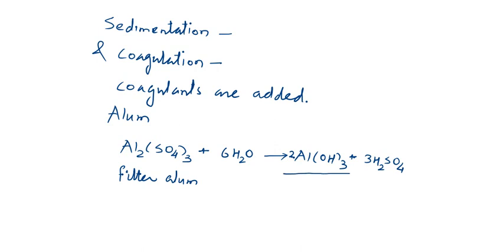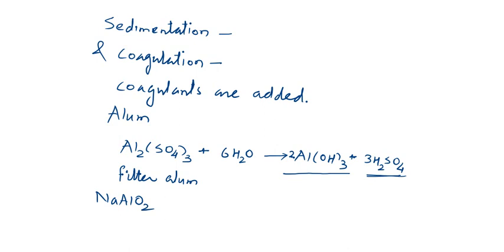A few other examples we can take as coagulants: sodium aluminate, NaAlO2, is one of the coagulants. Here you see that aluminum sulfate on hydrolysis gives acid, thus it imparts acidity in water.